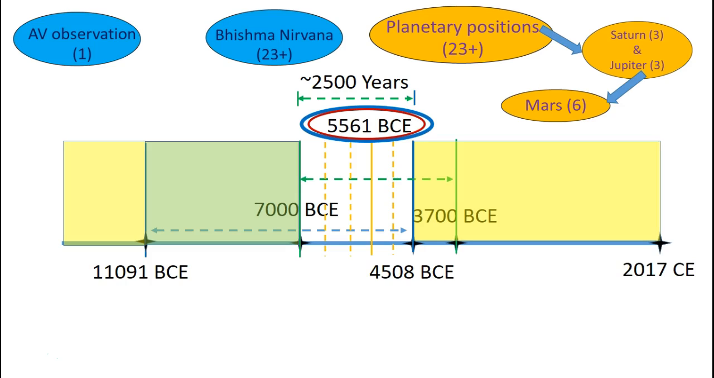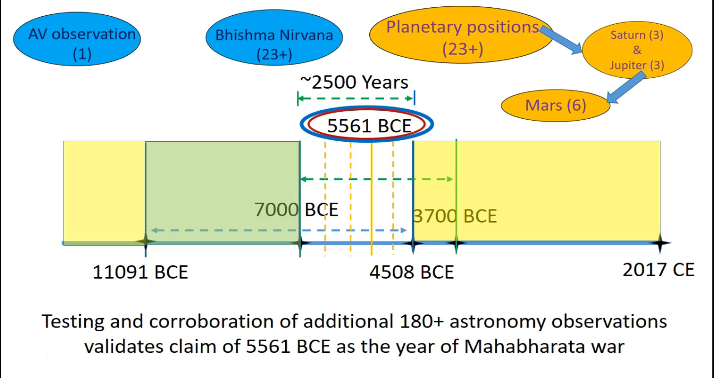Now, do we stop here? Of course not. Because all that we did so far is we used around 30 plus observations out of more than 215. So there are 180 plus additional astronomy observations, and we must test them to see if 5561 BCE still survives. And that's exactly what I did. Testing and corroboration of those additional 180 plus astronomy observations still validates the claim of 5561 BCE as the year of the Mahabharata war.